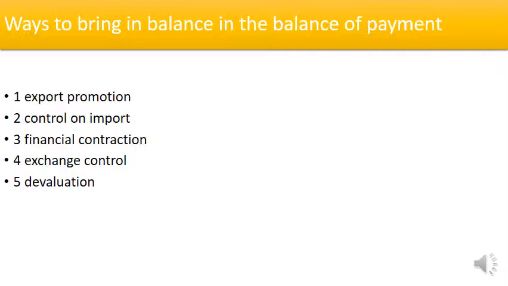Now let us talk about the fourth point, the exchange control. In the exchange control policy, the government exercises control over all transactions of foreign exchange, in which any transaction pertaining to foreign currency or foreign exchange cannot be carried out without the permission of the government.